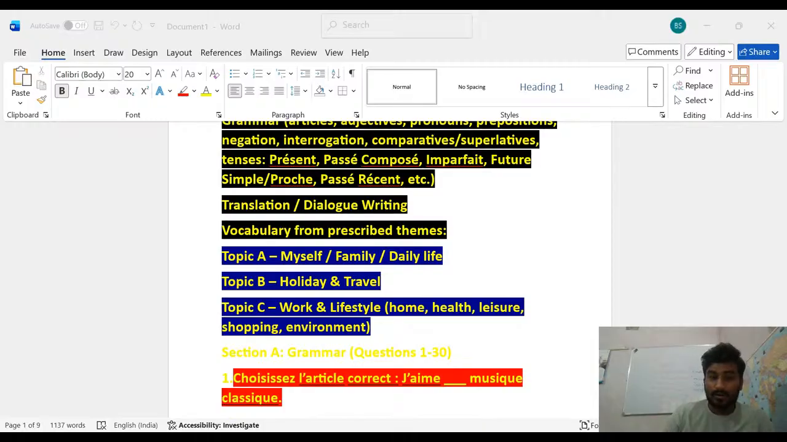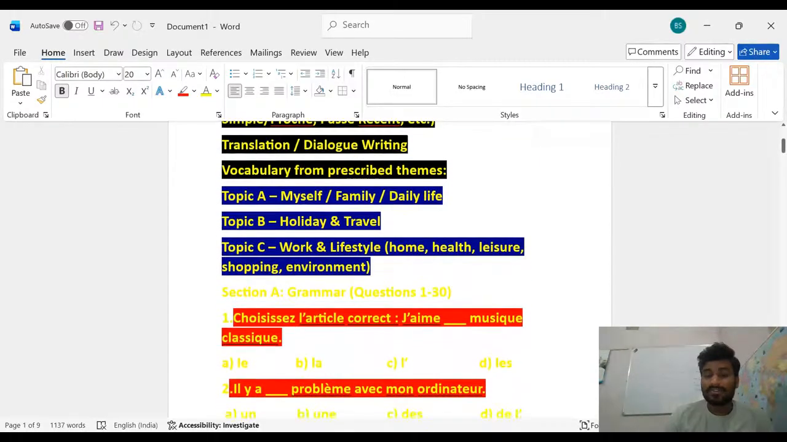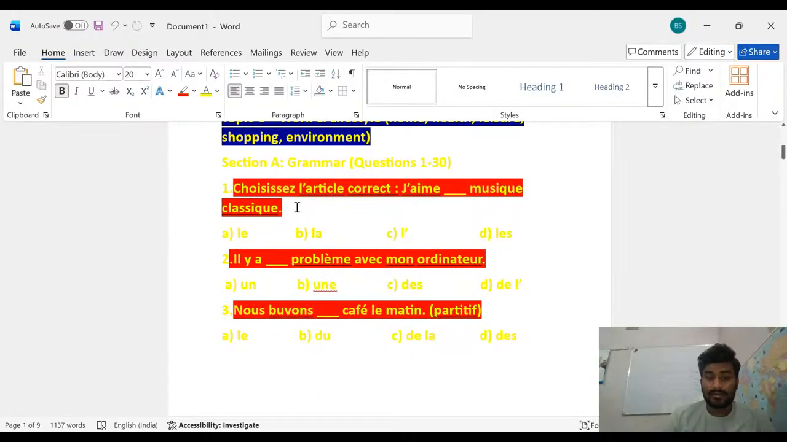According to me, if you do all this, you will master English to French and French to English, for any fill in the blanks, any compositions, any letter or any translation. So here are the things that you should know. The first thing is what? Look here. This is your first MCQ.